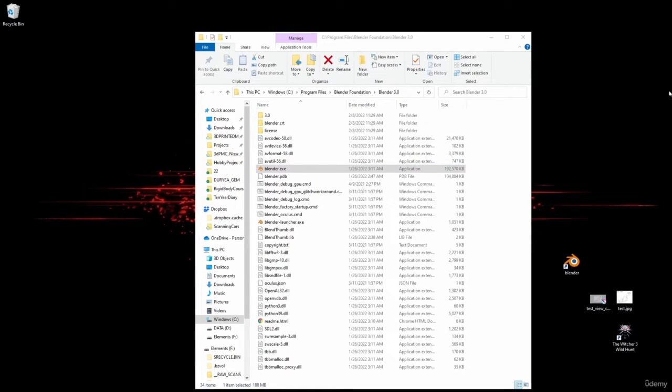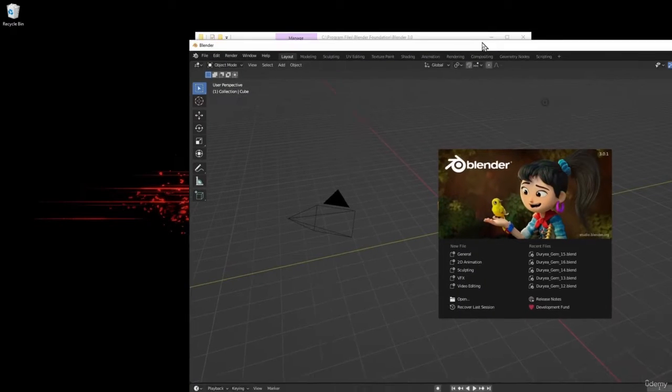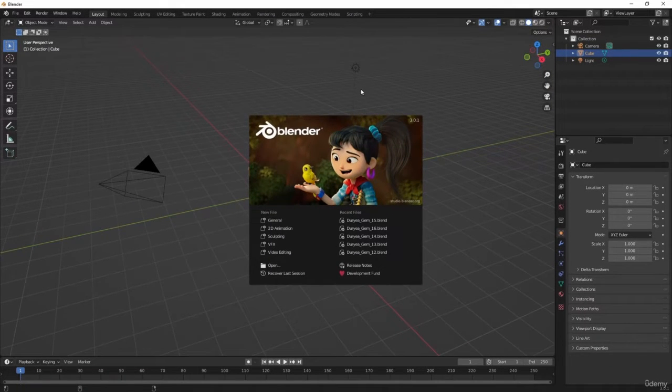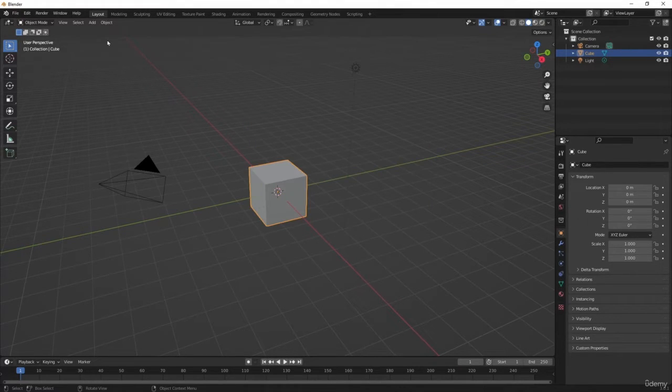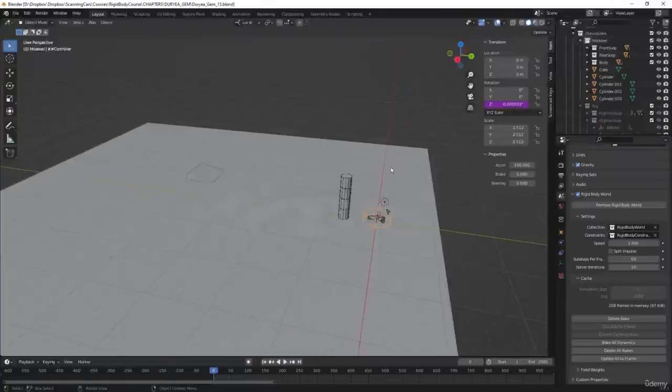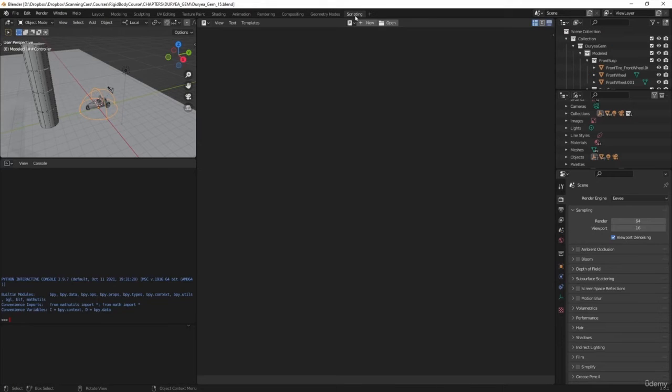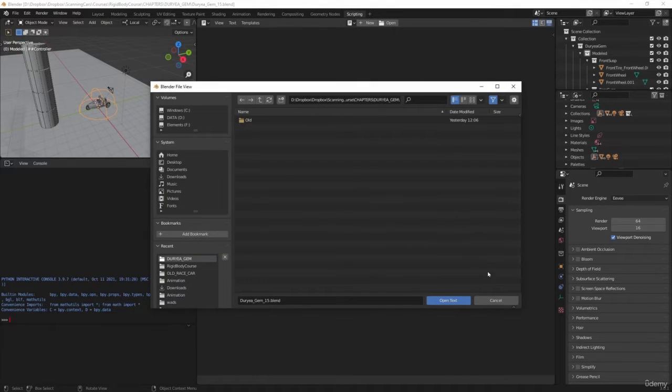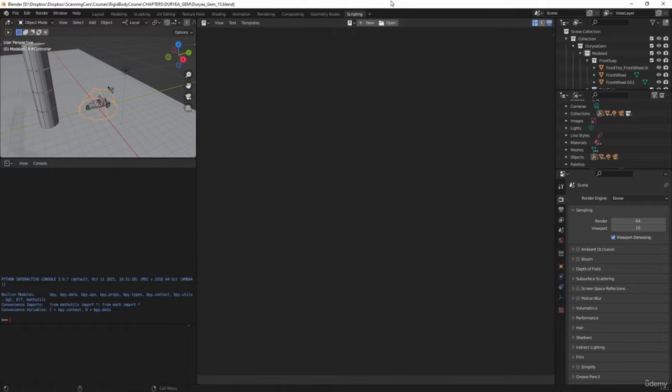The reason for this is because we have to install a library for Python in Blender. If you're familiar with Python, you know that you usually use pip to install libraries, or at least most people do. I'm going to open up our file here. But there's no real way to do that in Blender. Well, there's a way, and I'm going to show you, using this code that I found from a website.